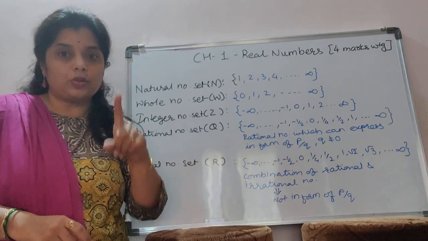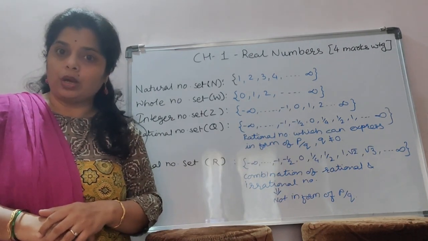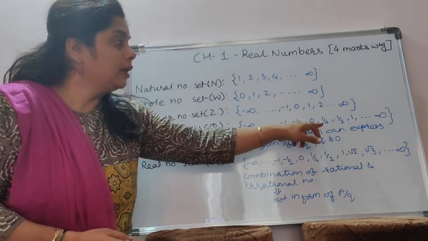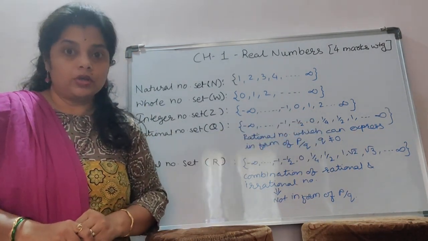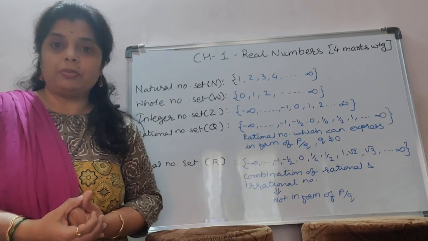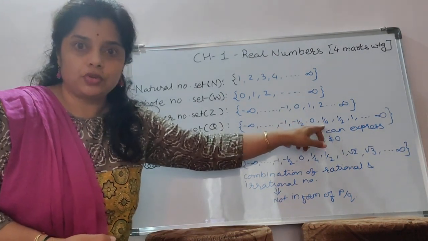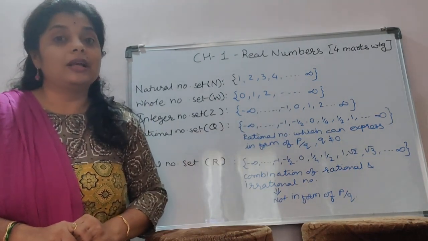For example, if we take 1, can we write 1 by 1? Yes. So 1 is a rational number. Then 1 by 4. It is in the form of P by Q, right? Here P is 1 and Q is 4.